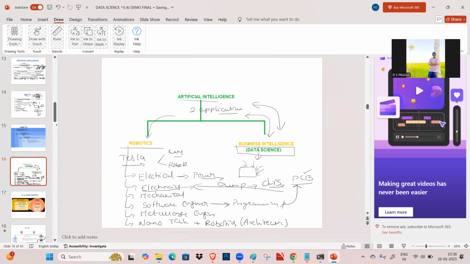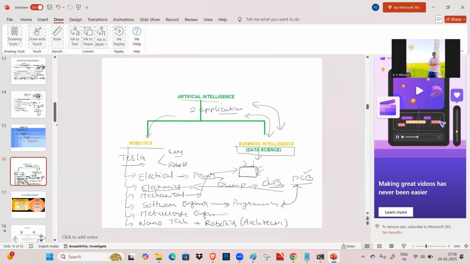Just as your mobile and laptop have PCBs, in the same way these robots also have them. And mechanical engineering is also required. Why is mechanical engineering required? The metal you are using should not get any heat, and it has to sustain water, fire, and any kind of external hazards. That is why we use mechanical engineering. In mechanical, we have the thermodynamics concept, and based on that we look at the metals.